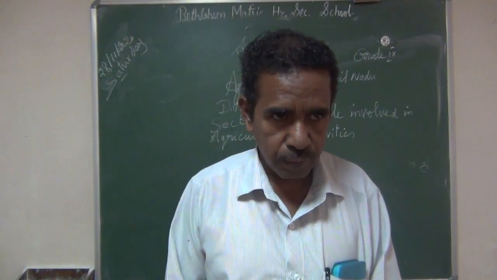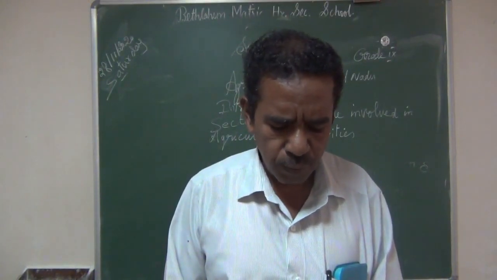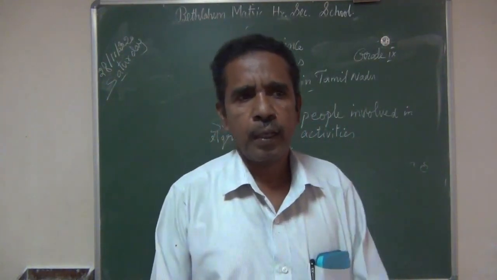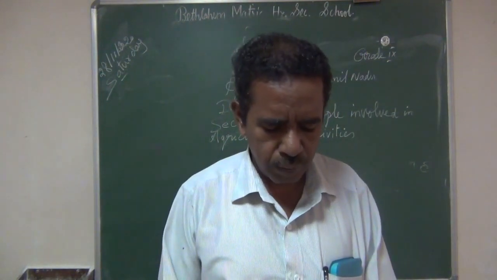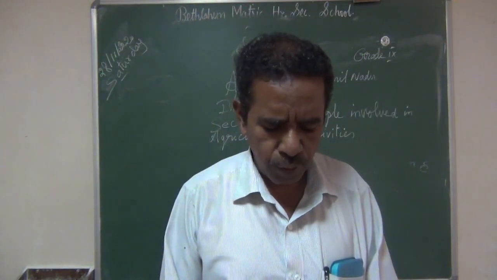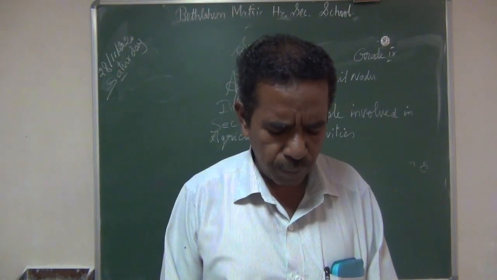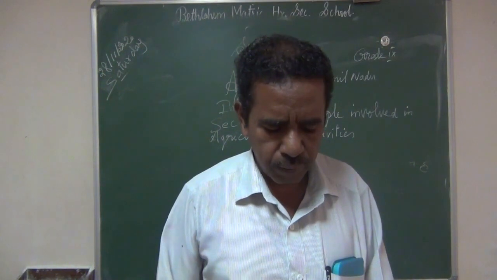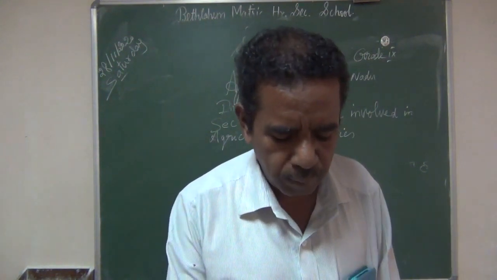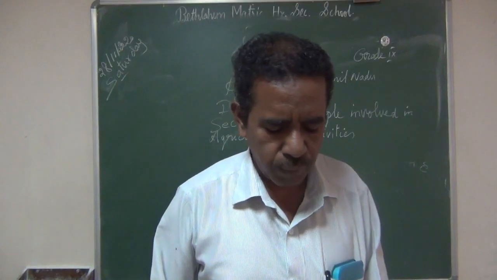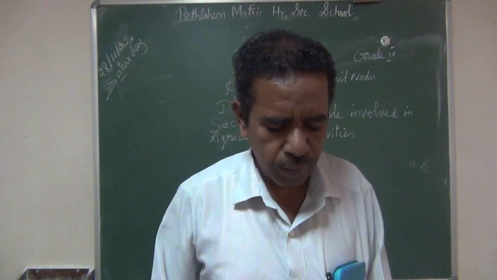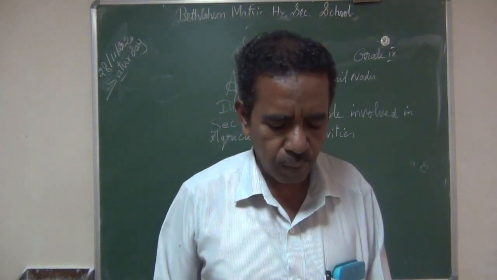Small farmers, those with less than 1 hectare of cultivable land. Farmers who possess less than 1 hectare of cultivable land are known as small farmers. Number of farmers in 2015 to 2016 is 79,38,000.